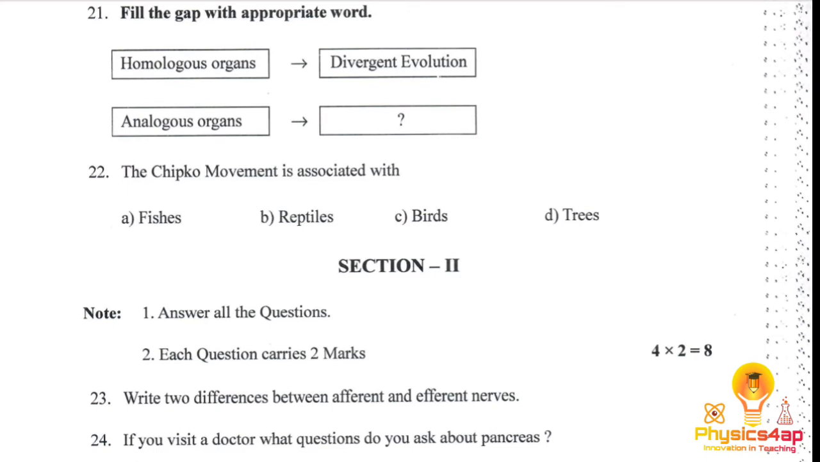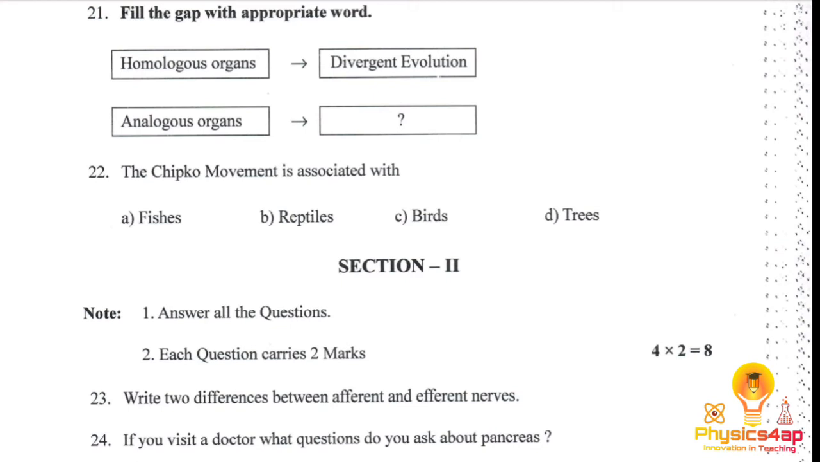So we have a box with the homologous organs, which belong to divergent evolution, and analogous organs, which belong to convergent evolution. Homologous organs have the same structural plan with different functions. Analogous organs have different structures but similar functions. For analogous organs we can give the example of a bird and a butterfly. Both have different wing structures, but their function is the same, which is to fly. So this is convergent evolution.